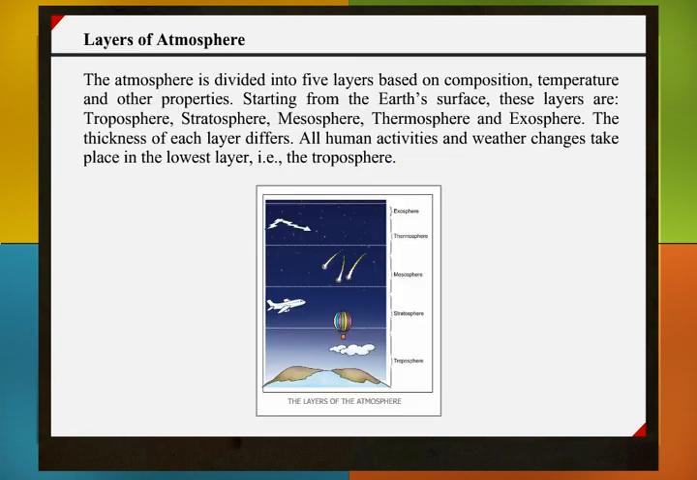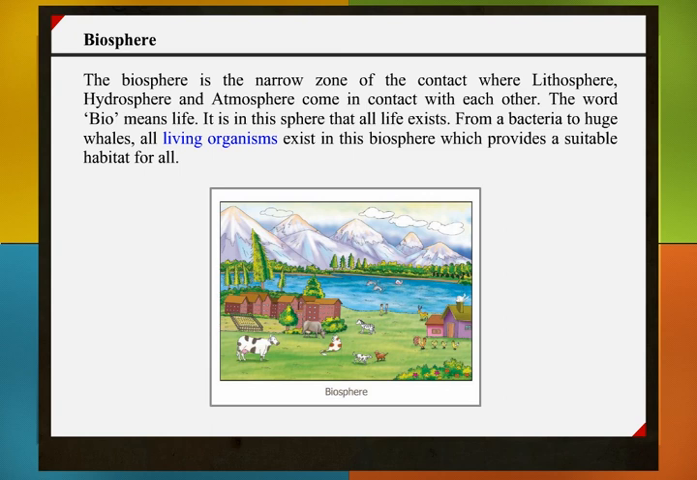Layers of atmosphere. The atmosphere is divided into 5 layers based on composition, temperature, and other properties. Starting from the Earth's surface, these layers are troposphere, stratosphere, mesosphere, thermosphere, and exosphere. The thickness of each layer differs. All human activities and weather changes take place in the lowest layer, that is, the troposphere.